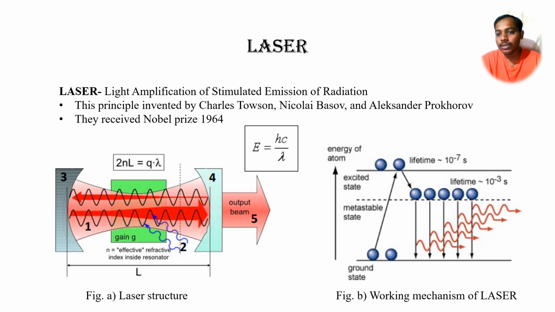Once population inversion is achieved, the atoms in the metastable state fall down to the ground state and emit photons. That emission is responsible for secondary emission of photons, so photonic multiplication happens, the intensity of light suddenly increases, and it comes out of the partially reflecting mirror. So we can see the output beam, component 5 in figure A.